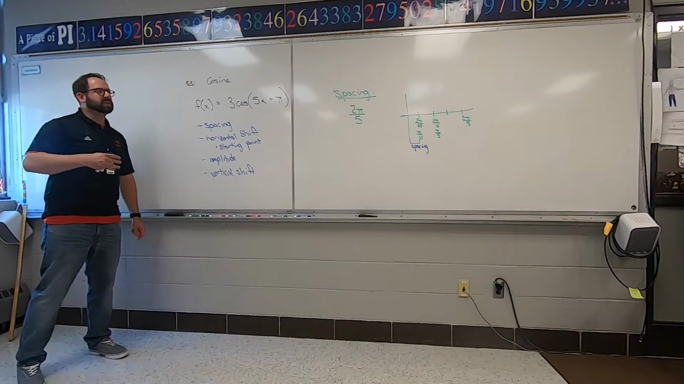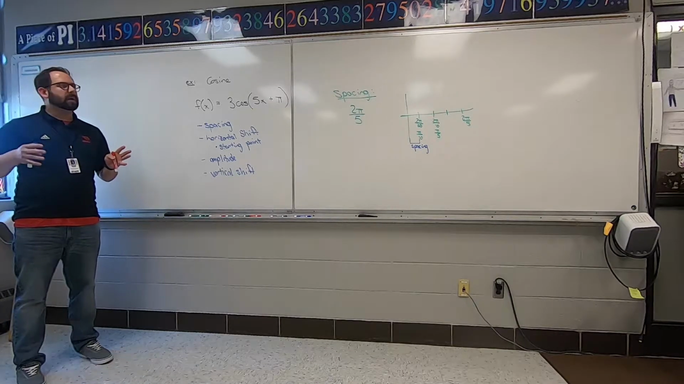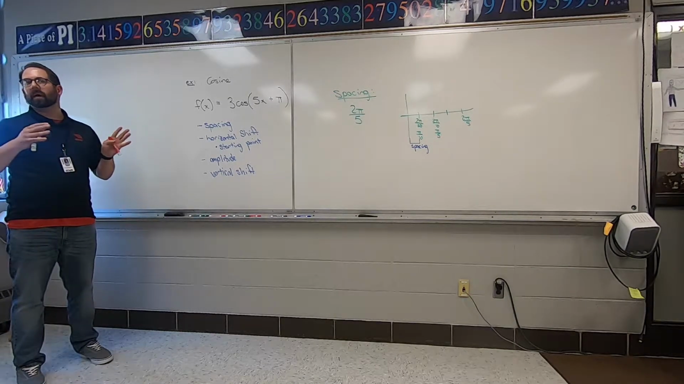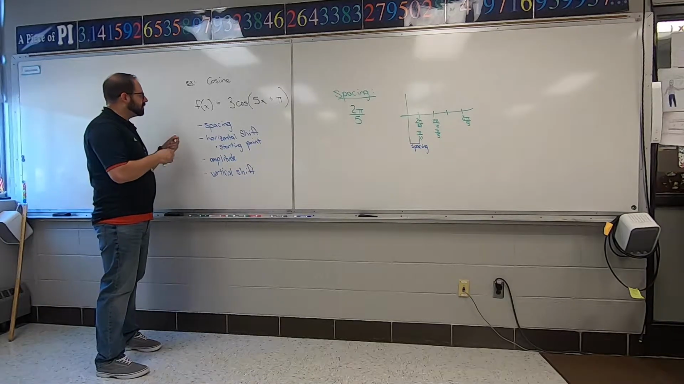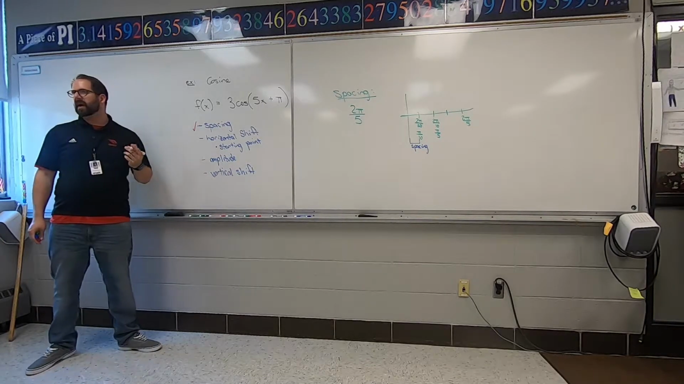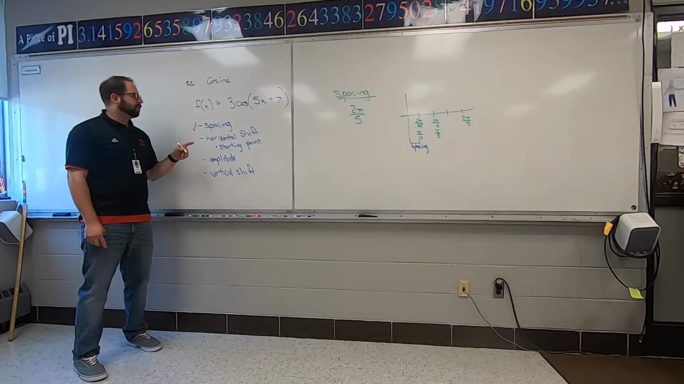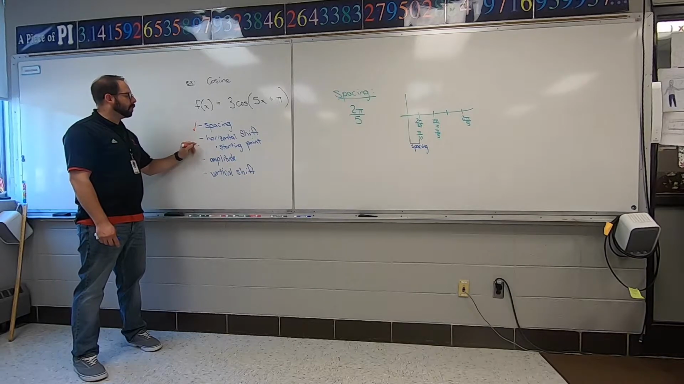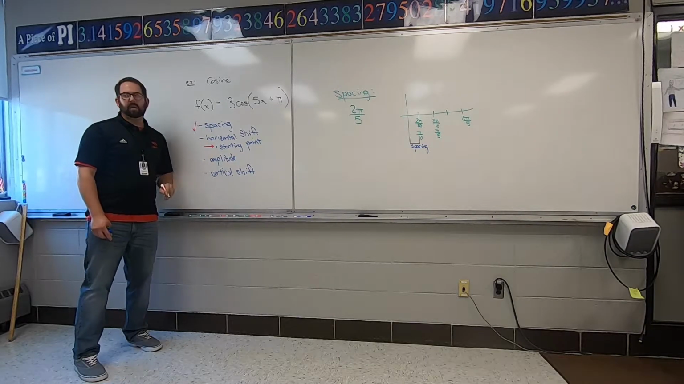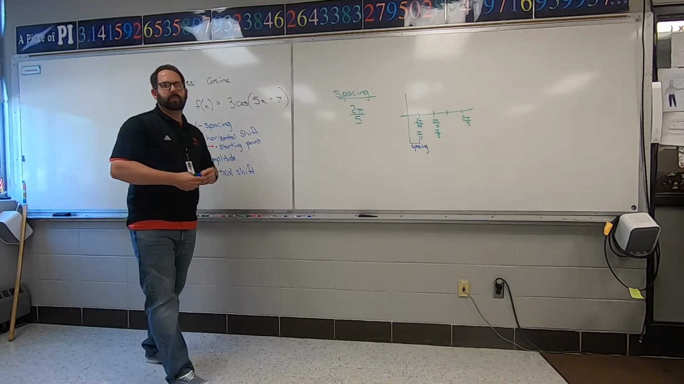Okay, so now that we know the spacing, that's going to be pi over 10. I'm going to use that and figure out where my shift is. So spacing is a check. I know what my spacing is. It's pi over 10. The horizontal shift is now I got to figure out where my starting point is. Set it equal to 0.